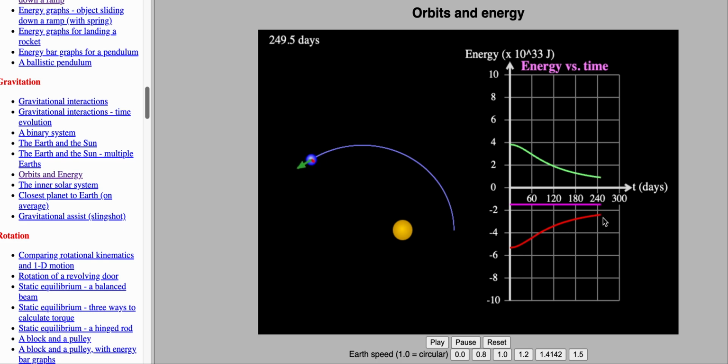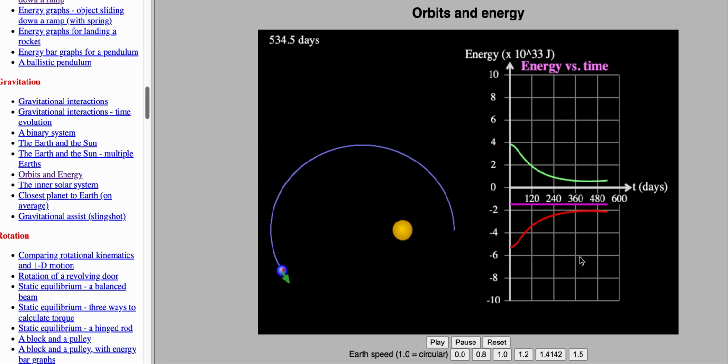If my potential energy increases, my kinetic energy has to decrease in order to keep my total energy the same. And you can see that again, the total, which is the magenta, is staying the same. But you'll notice the total is closer to zero, but it is still not zero, which means the Earth is not going to leave the sun's energy well.